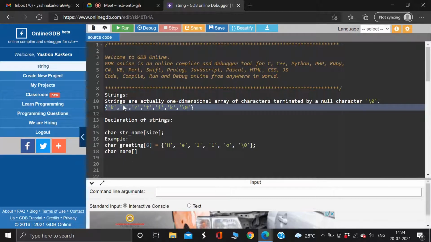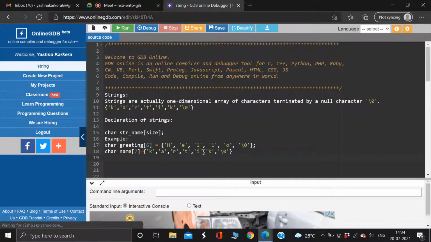Anyone? 7. So it has 7, right? So I will write it as 7 equal to this. I'll just copy paste it here, okay? And what is the indexing of this? Guys, what is the indexing of this? The size is 7. What is the indexing?